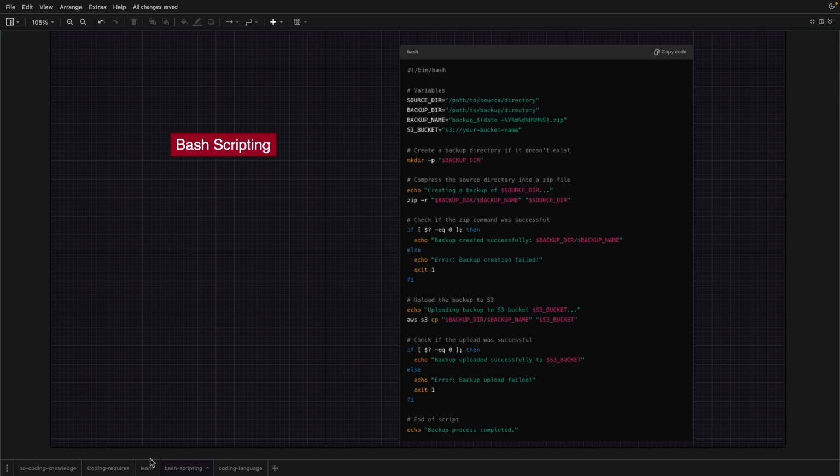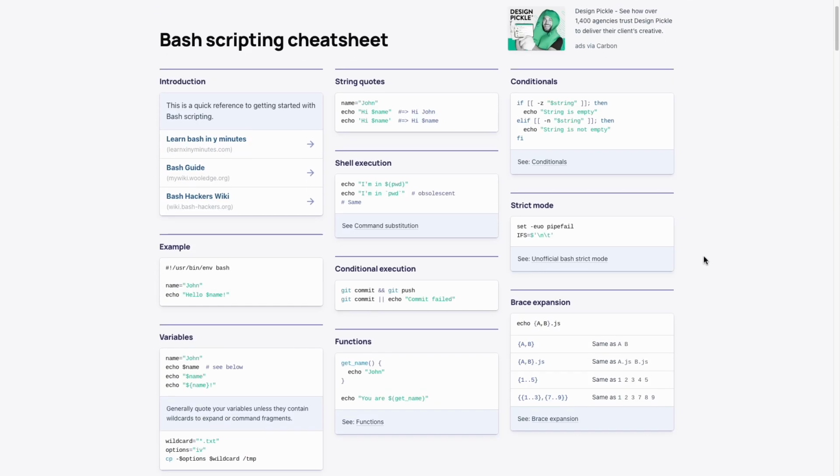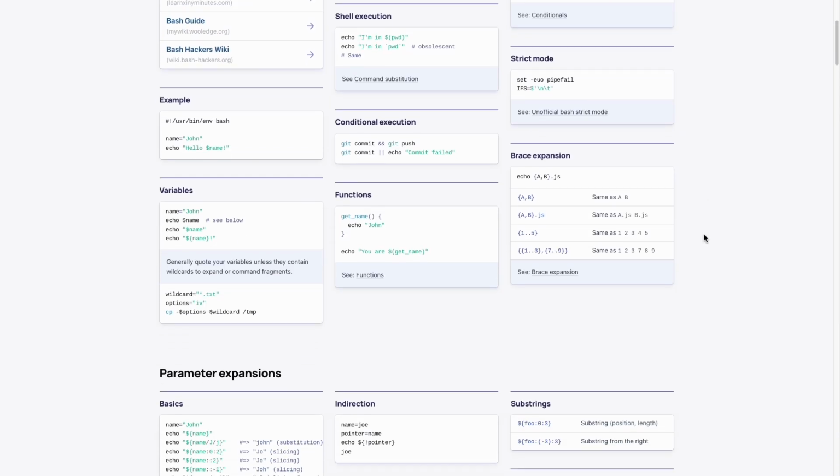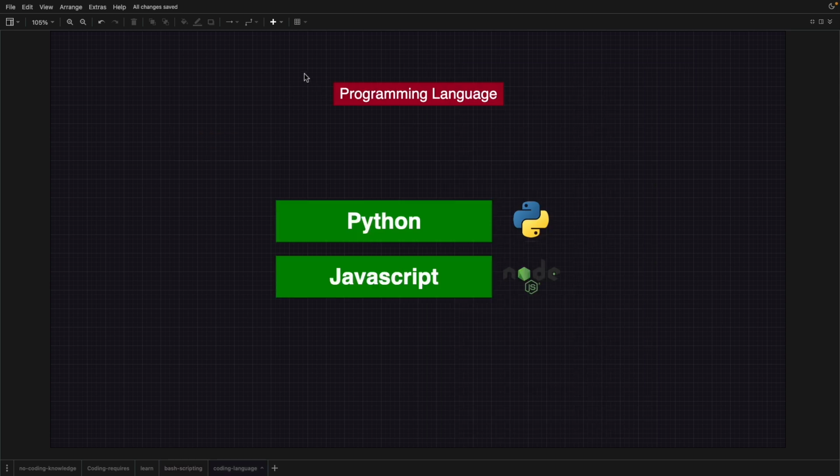Once you are comfortable with bash scripting, you don't have to be a master at it. The very basic concept is fine. If you ask me to write an if statement in bash, I won't be able to do that without checking Google, right? So just get familiar with this type of syntax, and when you are writing things, get help from a cheat sheet. All right, and finally, you should learn a programming language.